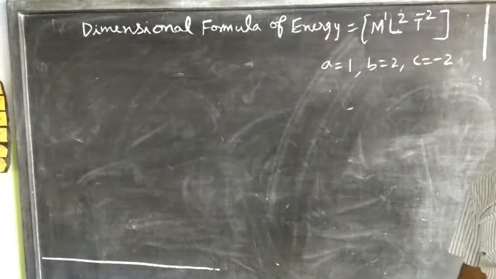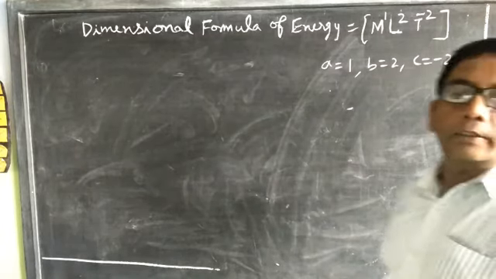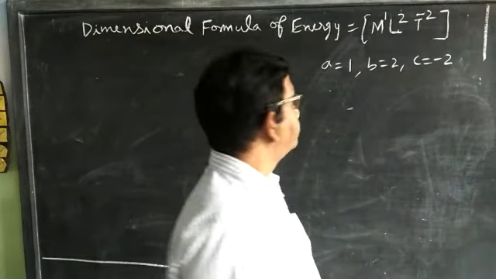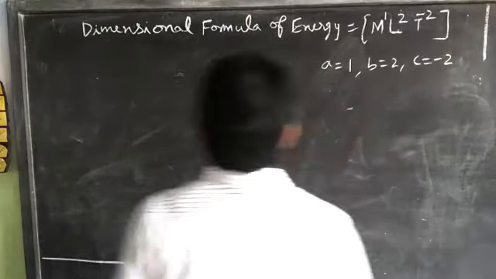Now the MKS unit of energy is kilogram meter square per second square.